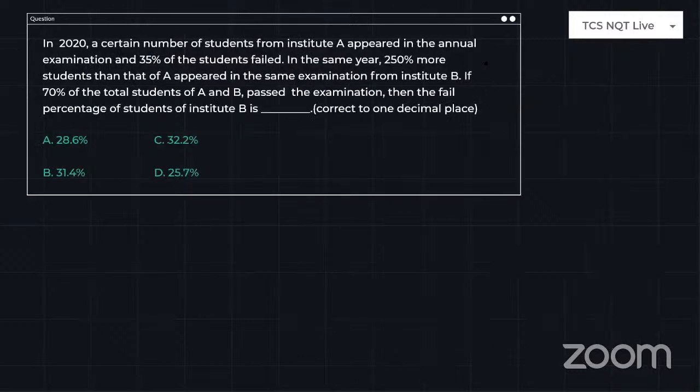So just look into the next question. Try to read the question, and meanwhile, I'll try to read the comments.